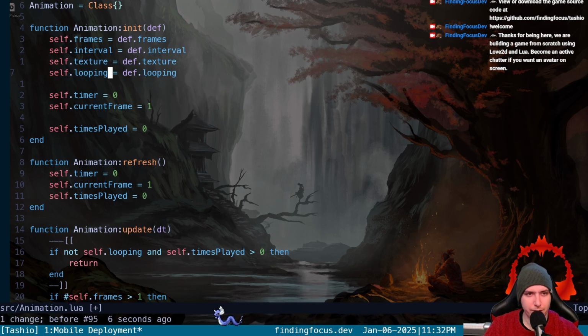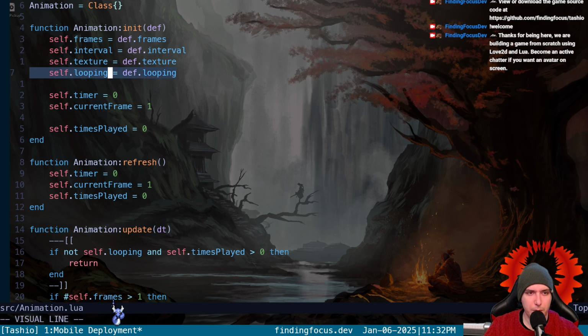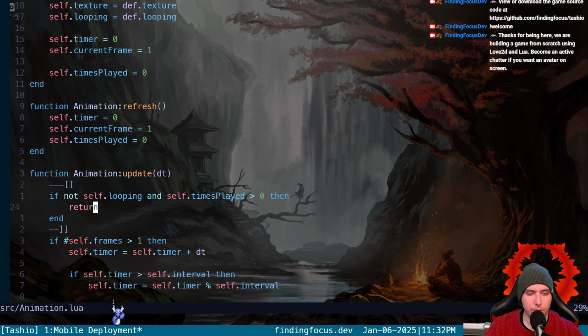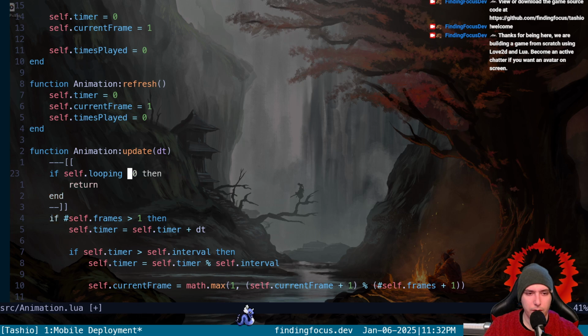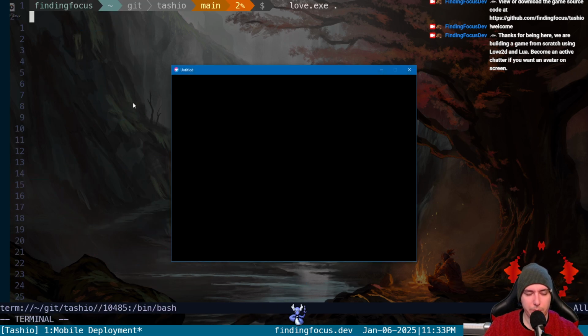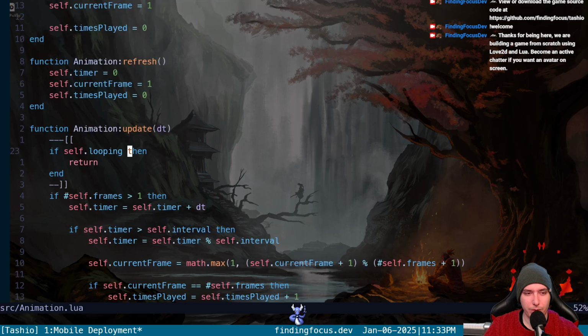I don't want to change this. We know we're pulling the interval in frames. We know we're doing that, so this def should be pulling it. If we're looping, look at this. If we're looping, let's return. So that means if anything is a walk or a push, we shouldn't update because we have looping true. But it's updating, so it's not hitting this return, right?